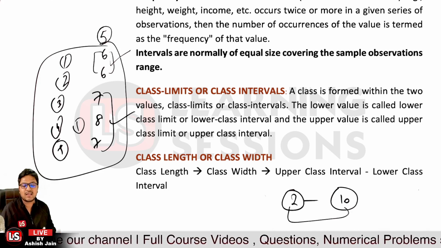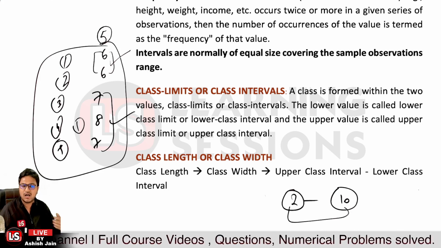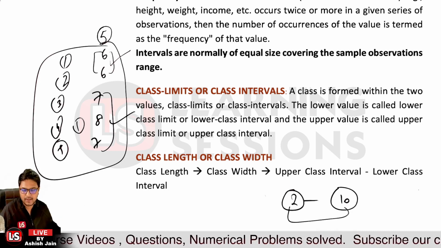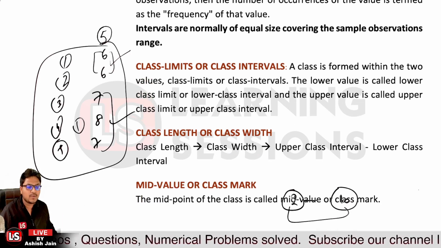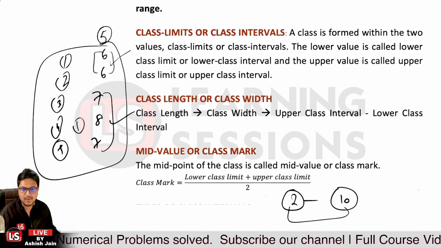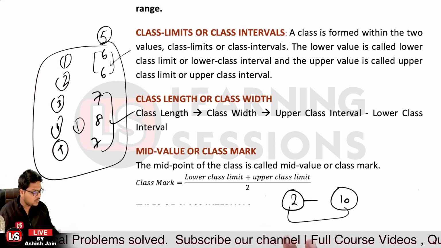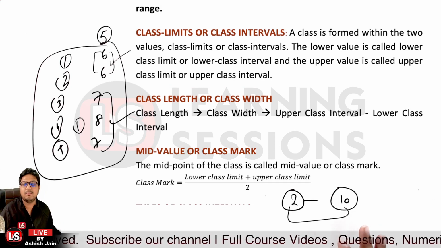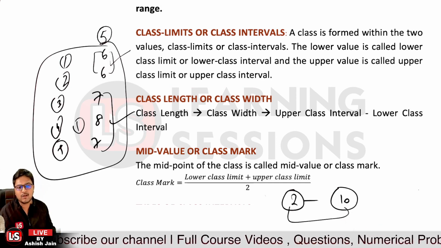That tells us how much data will be present in that particular class, so it is the upper class interval minus the lower class interval. Then it's related to the mid value or class mark. What is the mid value? It is the lower class limit plus the upper class limit, divided by 2. That is the class mark or mid value of the class.